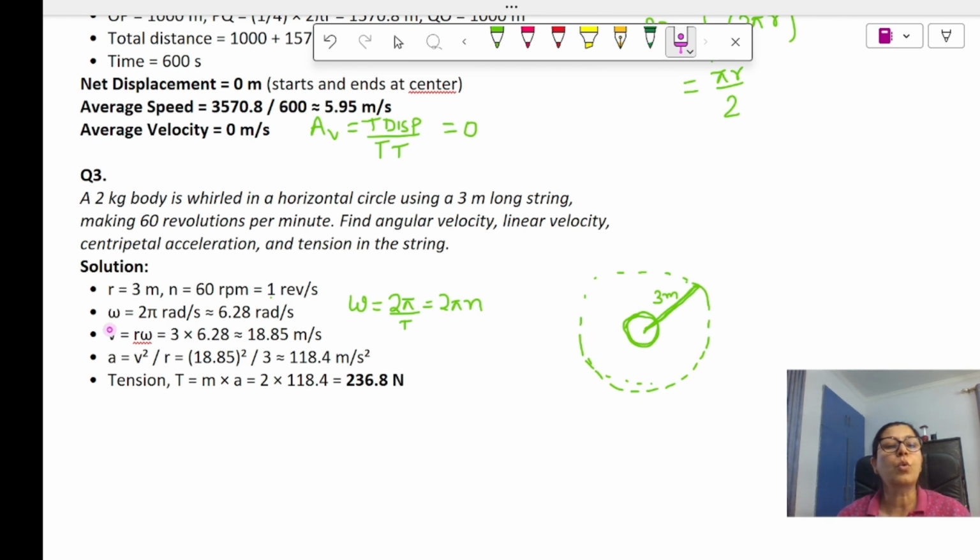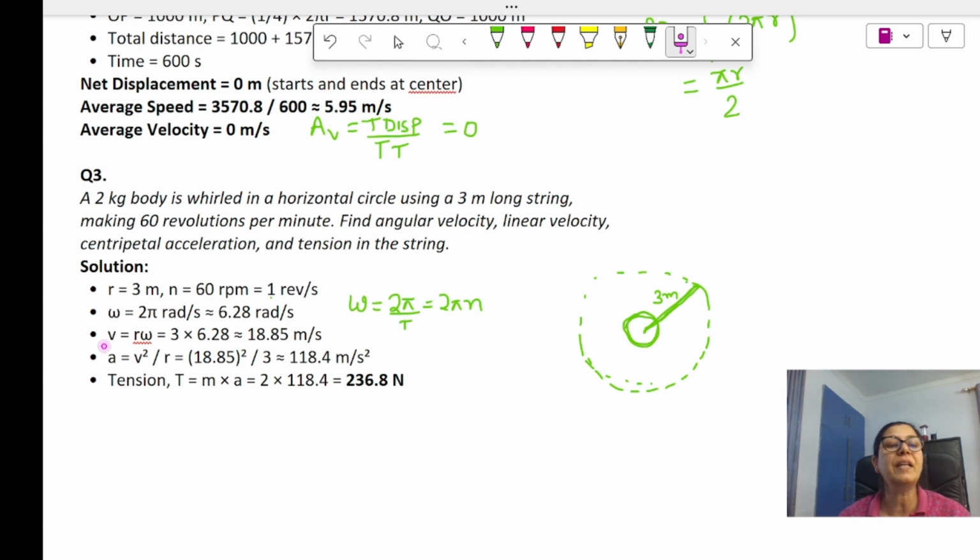So the total omega would be 2 pi into 1. The value of pi you can take as 3.14 or 22 by 7. If we take 3.14 into 2, it is 6.28 radians per second. That is important.